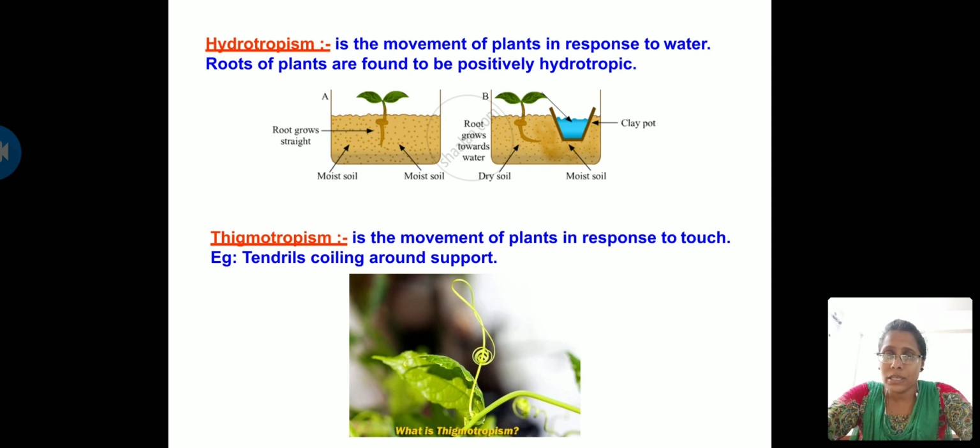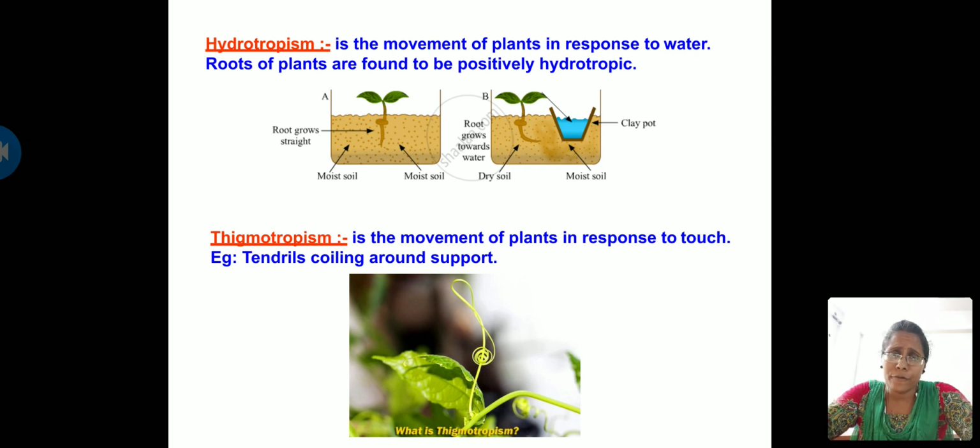So say for example, if you see a pea plant which is a climber, these pea plants have very weak stems. So how are these plants able to grow? So what happens is they are modified. Here the stems are modified into slender hair-like structures. These are called tendrils, and these tendrils coil around a support, and thereby the plant grows along the support. Okay, so this is nothing but movement of plant in response to touch. Since the tendrils are coiling around the support, the plant is growing up and up. So this is about thigmotropism.